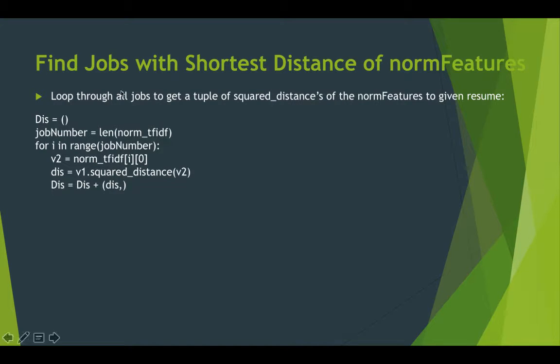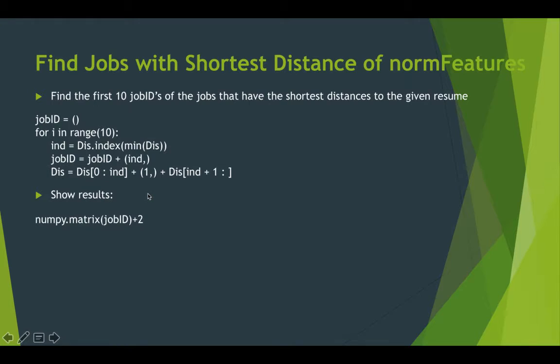Then we want to compute the distance. So we loop through all the jobs to get the distance of all the jobs to this first resume. So start from a tuple and then loop through all the jobs, compute each distance and add them to this tuple. Okay, so now we have DIS, which is all the distance of all the jobs to this resume, and we want to output the 10 best jobs.